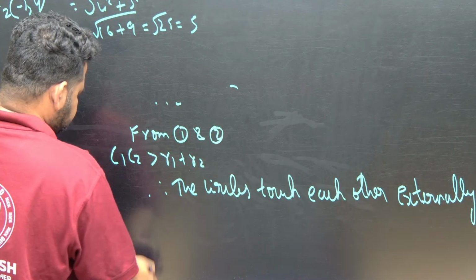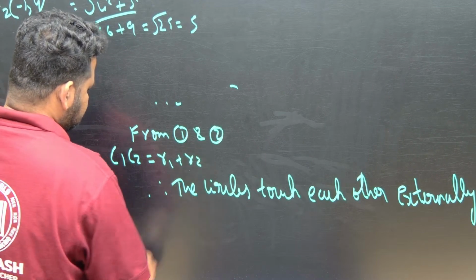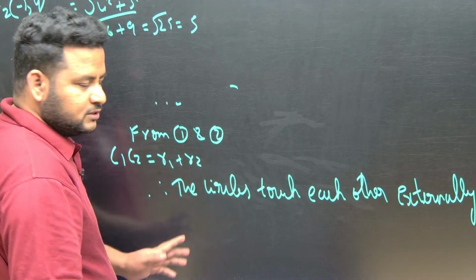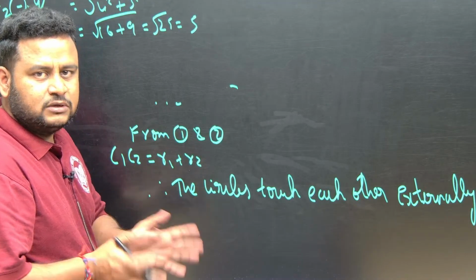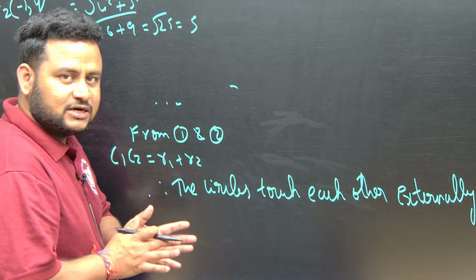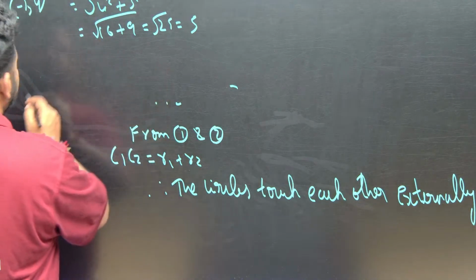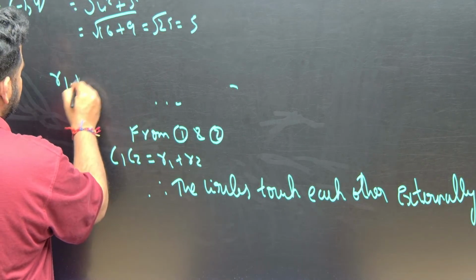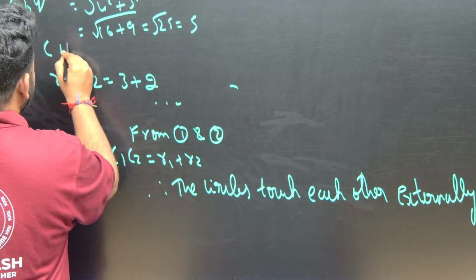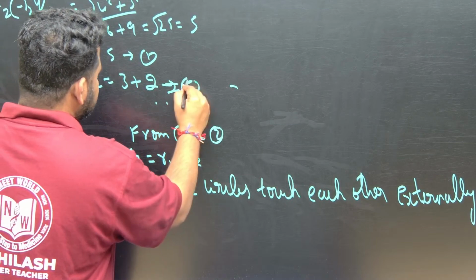So from 1 and 2, C1C2 is equal to R1 plus R2. If it is R1 minus R2, it is touching internally. If C1C2 is equal to R1 plus R2, it is touching externally. So R1 plus R2 is equal to 3 plus 2, that is equal to 5. So C1C2 will be equal to 5, that is equation 1. This is equal to 5, this is equation 2.